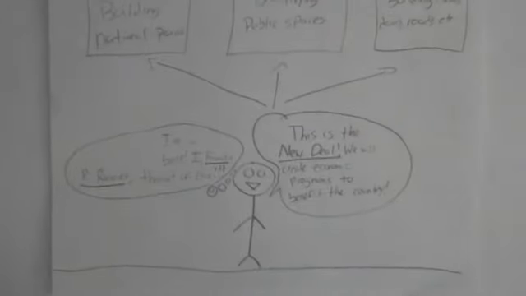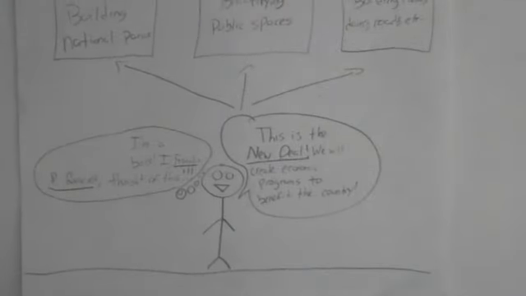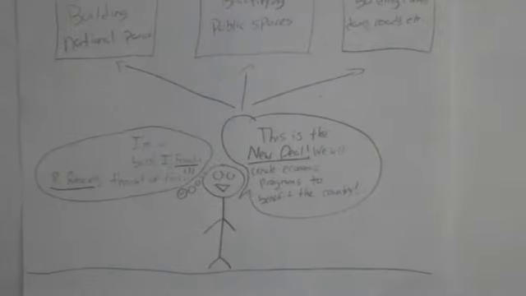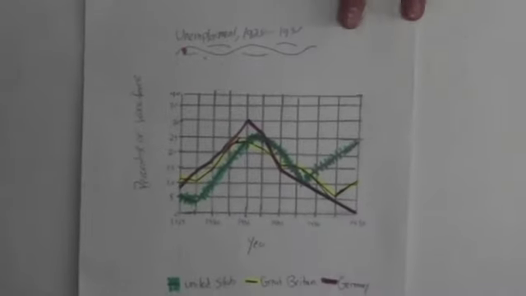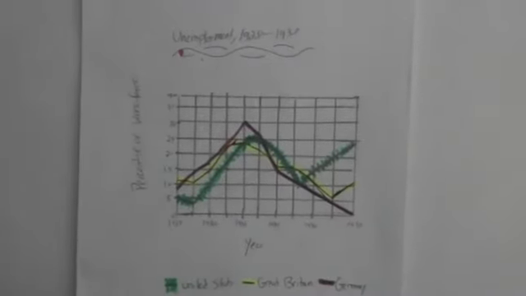Franklin D. Roosevelt came up with a New Deal, a series of economic programs to benefit the country. They did things like build canals and dams, and build national parks. This ultimately failed, and due to its failure, the people lost faith in the government for solving their problems. This graph below represents the unemployment in the United States in green, Great Britain in yellow, and Germany in red.